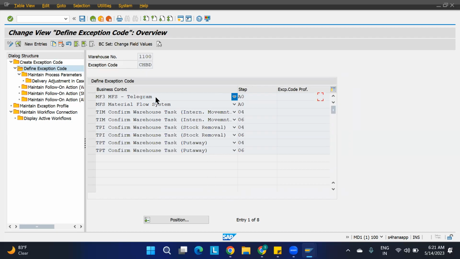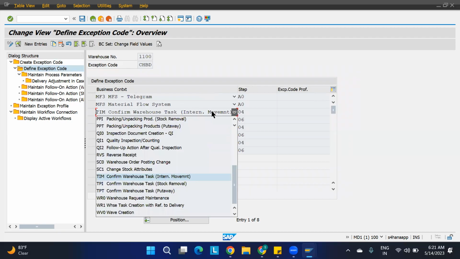This is also one important module nowadays. Once you open this, so many things are there. Business context means so many things. What is this business context? This is some activity that you are doing, like the putaway confirmation or the pick confirmation. All those things you are doing. See here, confirm your task. Confirm your task. This is the inter movement.